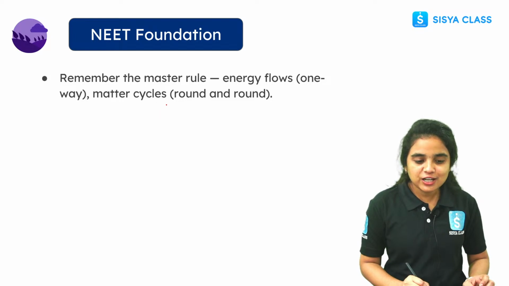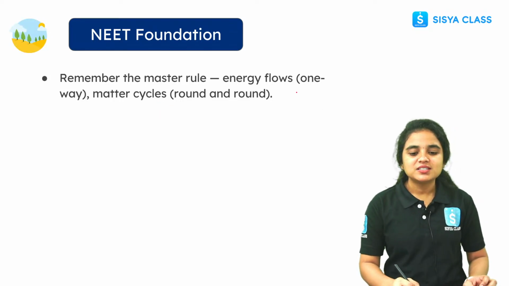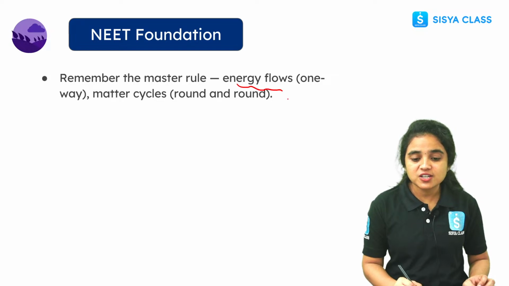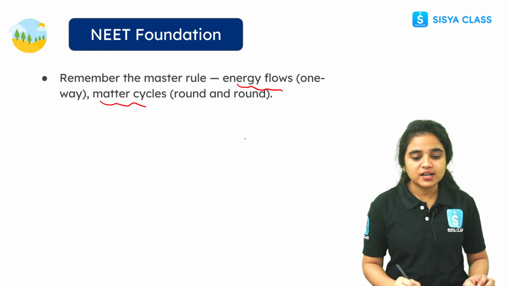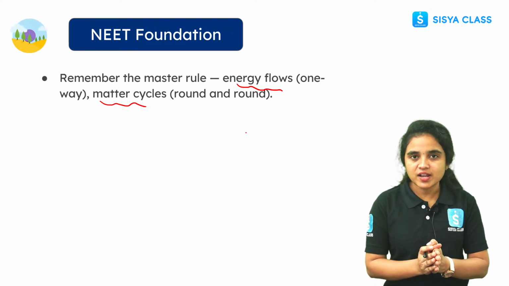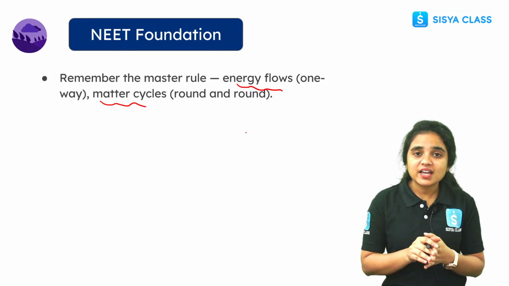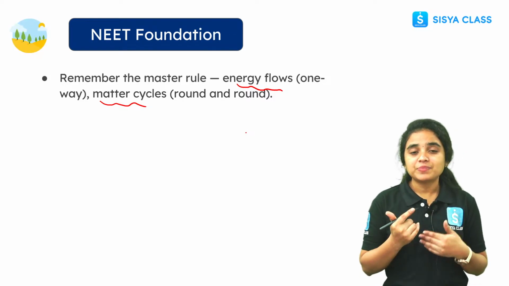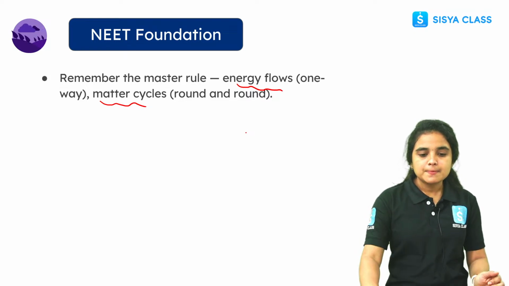Now let us see a neat foundation while coming to the master rule. See students, this is the master rule: energy flows, matter cycles round and round. Energy flows in one way, in a unidirectional, straight sequence, and matter cycles again and again, round and round. So these are the master rules you have to remember, students.